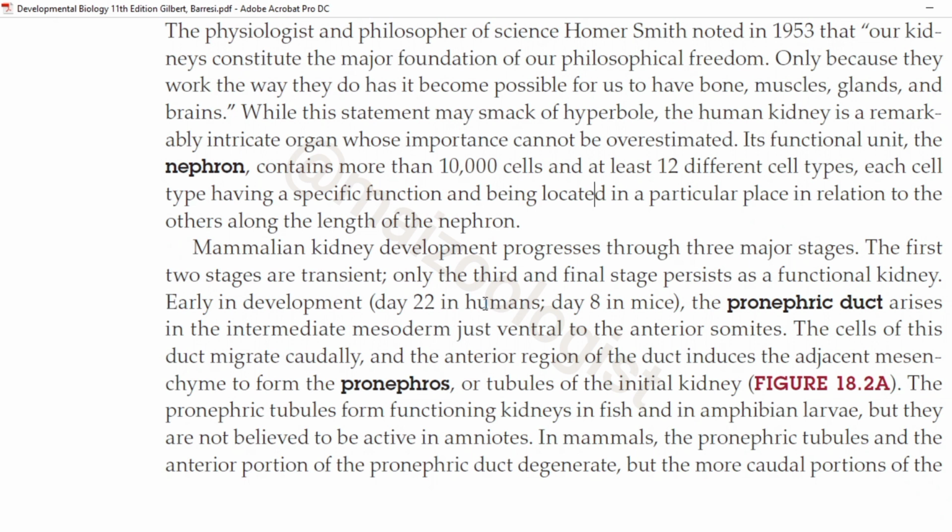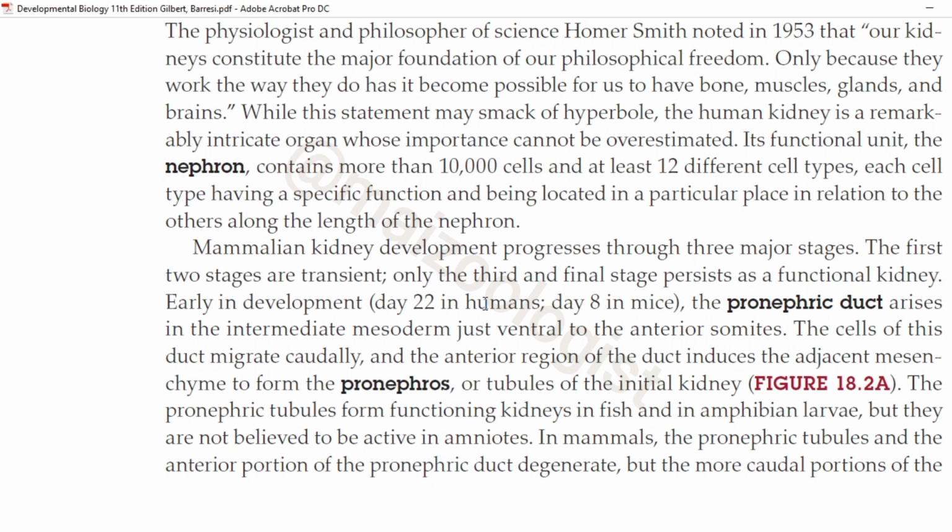What happens is that early in development, day 22 in humans and day 8 in mice, the pronephric duct arises in the intermediate mesoderm just ventral to the anterior somites. What are somites? Somites are segmental blocks of a mesodermal tissue that are formed from the paraxial mesoderm that is adjacent to the notochord.